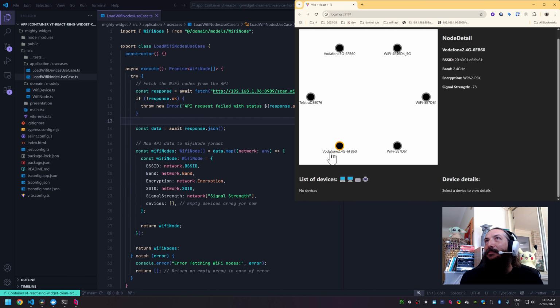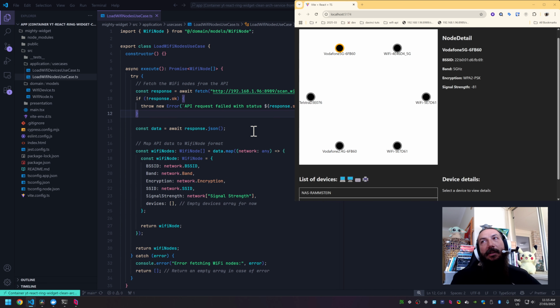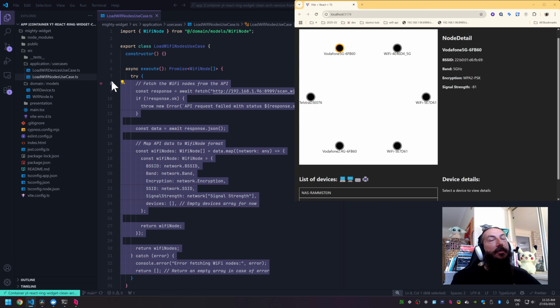But this is great. It's working. It's a good feeling to see the result of our hard work. And the point I would like to stress a little bit more is that what we did here, this little refactor, we didn't have to touch the React component at all.